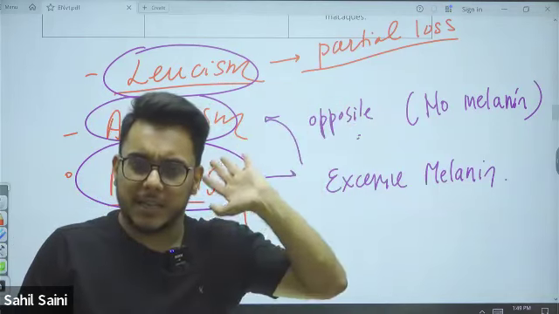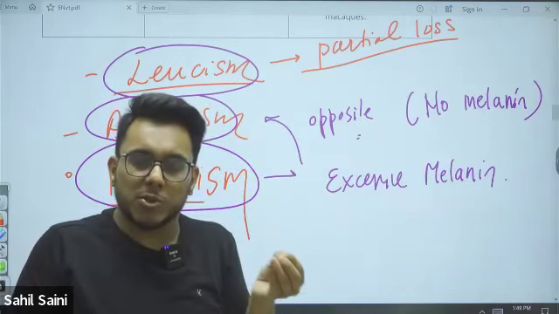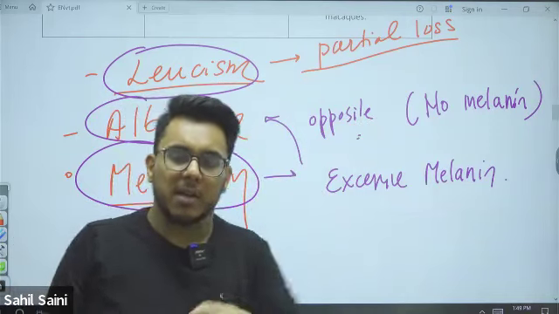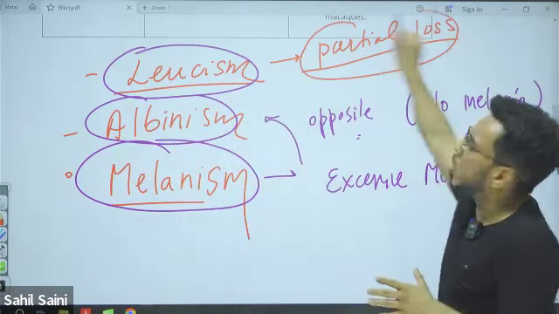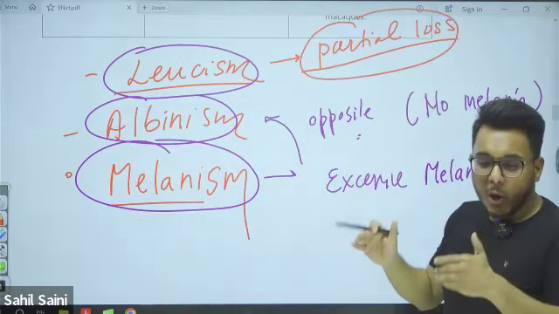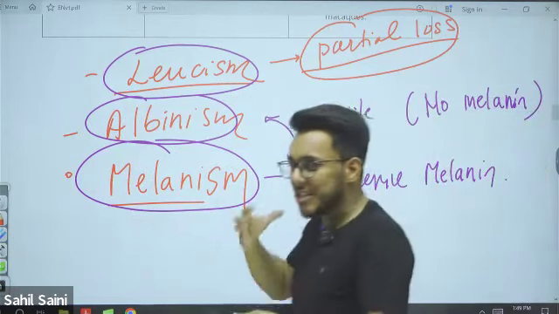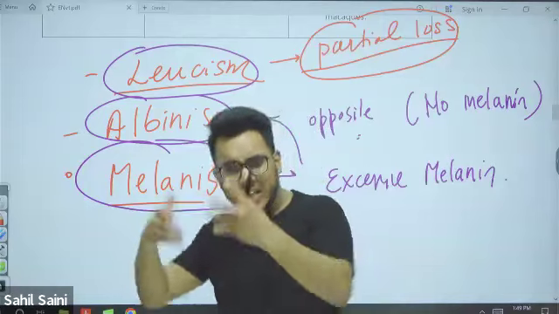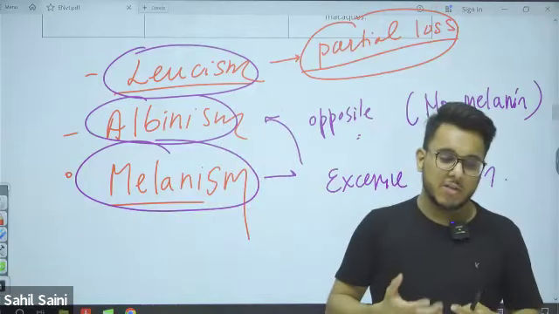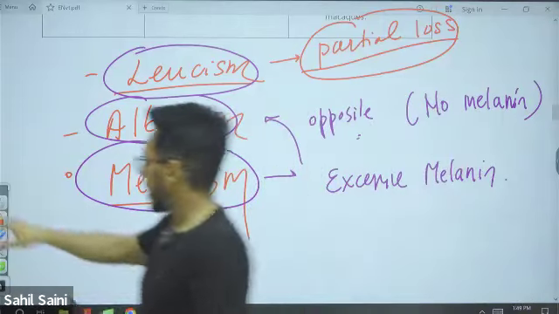Many colors are there. So there are many different pigments which give color to different parts of our body. In leucism, there will be partial loss of pigments, and because of that they will have patchy skin, discolored. Discoloration will be there.